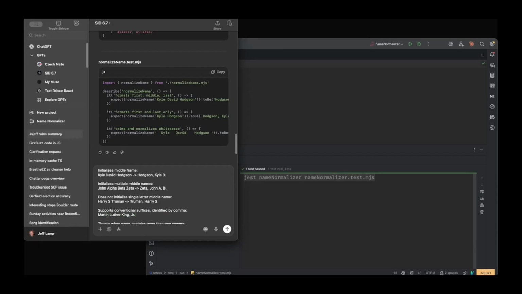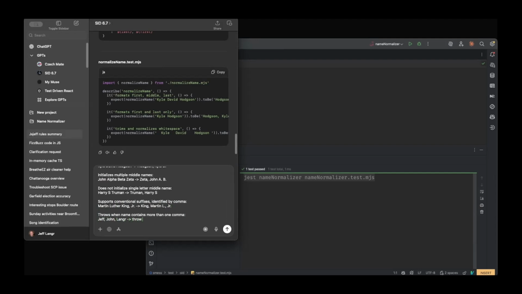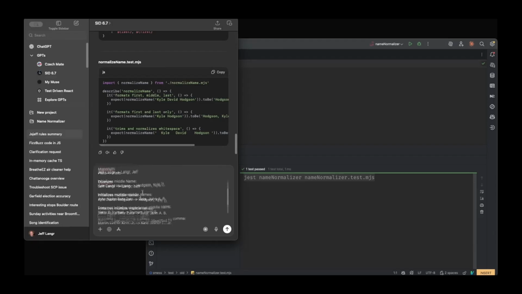Okay, so this would go to, what do we think? King, Martin, L dot, and then you put that at the end again. And then if I do Jeff, comma, John, comma, Langr, this should throw an error, whatever. Okay, so that's my examples.